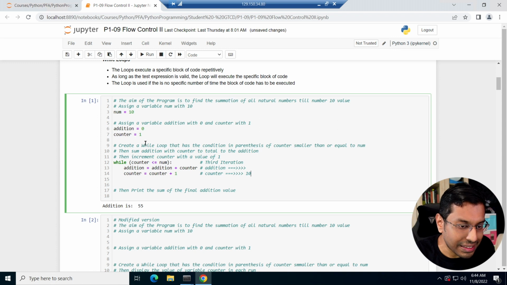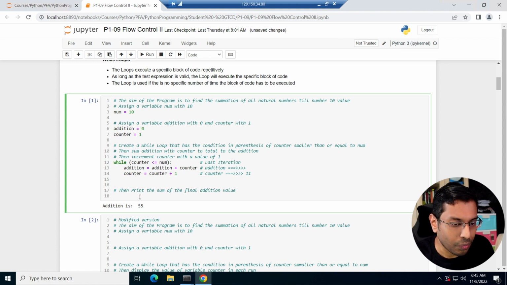After counter becomes 10, the next time when it becomes 11 in the next iteration, it is no longer less than or equal to num anymore. And that is when it will exit this loop, right? So this is like the last iteration. Before it exits the loop, counter will be 11. So once counter is 11, when it evaluates this while condition, you realize that it's actually more than num. This expression becomes invalid, and it will not go in here. It will exit this whole loop.